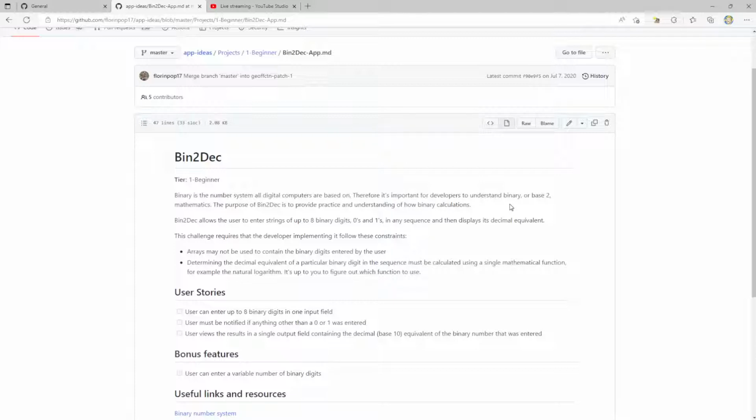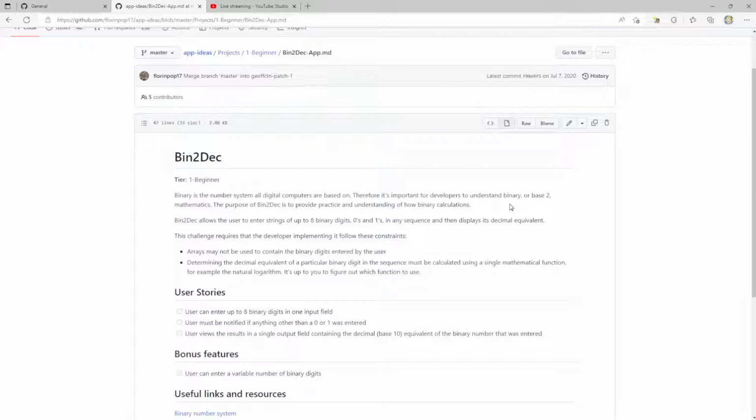Bin2deck allows the user to enter strings of up to 8 binary digits, zeros and ones, in any sequence and then displays its decimal equivalent. This challenge requires the developer implement it following these constraints. Arrays may not be used to contain the binary digits entered by the user, and determining the decimal equivalent of a particular binary digit in the sequence must be calculated using a single mathematical function, for example, the natural logarithm. It's up to you to figure out which function to use.